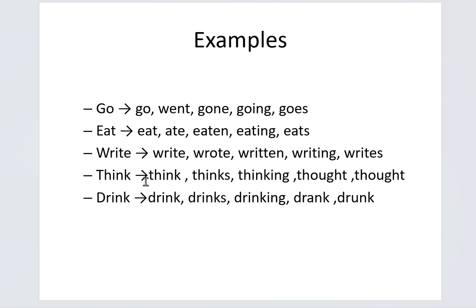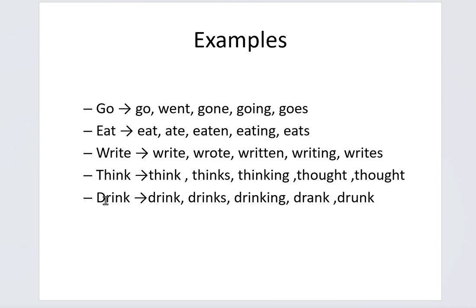The third one is write. The V1 form of write is write. V2 form is wrote. V3 form is written. V4 form is writing. And V5 form is writes. And the fourth one is think. The V1 form of think is think. V2 form is thinks. V3 form is thinking. V4 form is thought. And V5 form is thought.